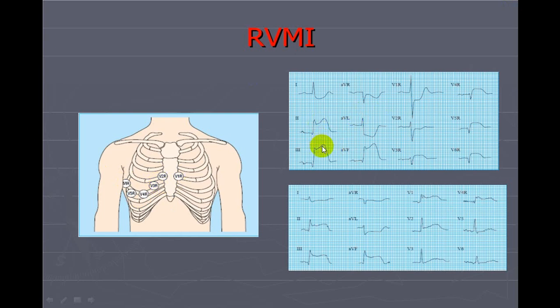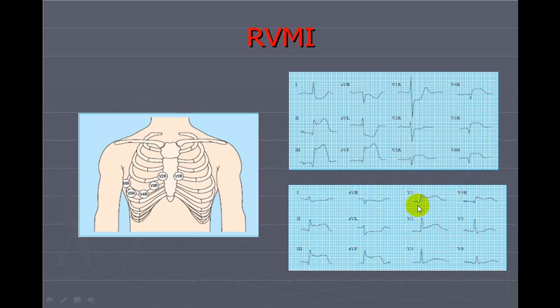So can you see this inferior wall? And along with inferior wall, you have got reciprocal changes in lead 1 and aVL. While in V1, this is ideally now V2, and this is V1R. So this V2 becomes V1R. V2R was V1. So there is either an ST elevation, and V3R will definitely show you ST elevation. This is V4R. This is V4, V5, V6, and this is V3R. So this is clear cut.